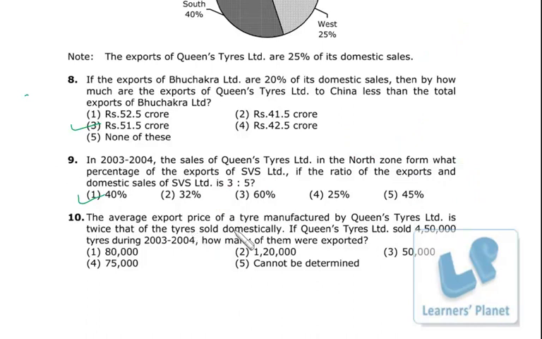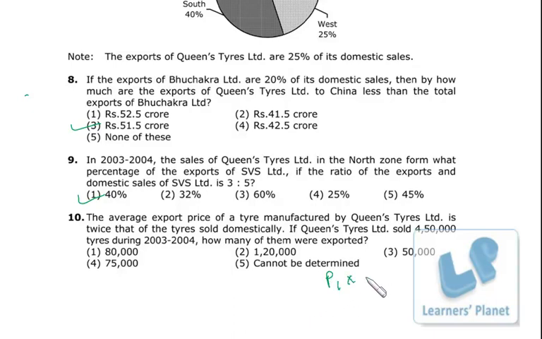Okay, the average export price of a tire manufactured by Queen's Tire Limited is twice that of tires sold domestically. If Queen's Tires sold 450,000 tires during this tenure, how many items were exported? Okay, two things we know: the price ratio of domestic and export is 1:2, and sales is 4:1, right? So basically sales is price into quantity.